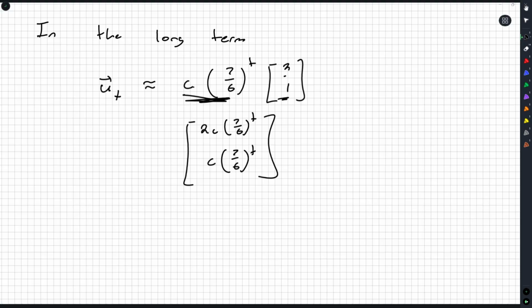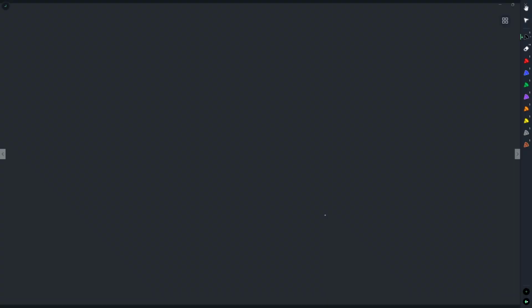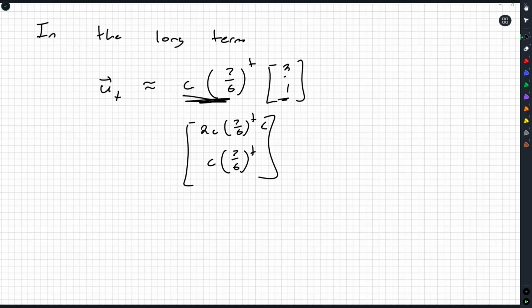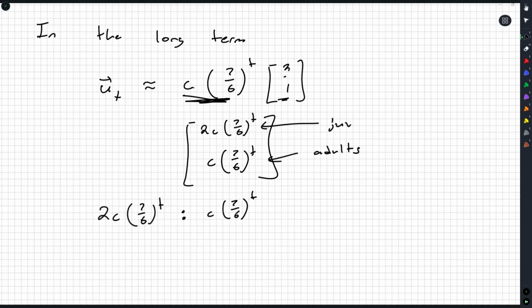We're not interested in any specific values. The question asked, what is the ratio between the number of juveniles and the number of adults? So it's really just going to be 2 juveniles per every adult. This gives you the juveniles. This gives you the adults. And we can even set up the ratio 2c 7/6 to the t over c 7/6 to the t. The nice thing about ratios, like 6 to 4, is that if you divide both sides by the same number, you get the same ratio. So we're just going to divide both sides by the c, because it's irrelevant, and by the 7/6 to the t, and we're left with a ratio of 2 to 1.